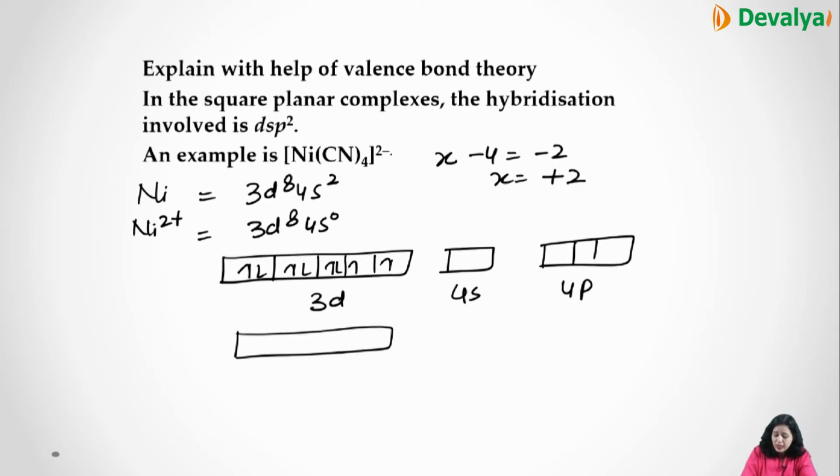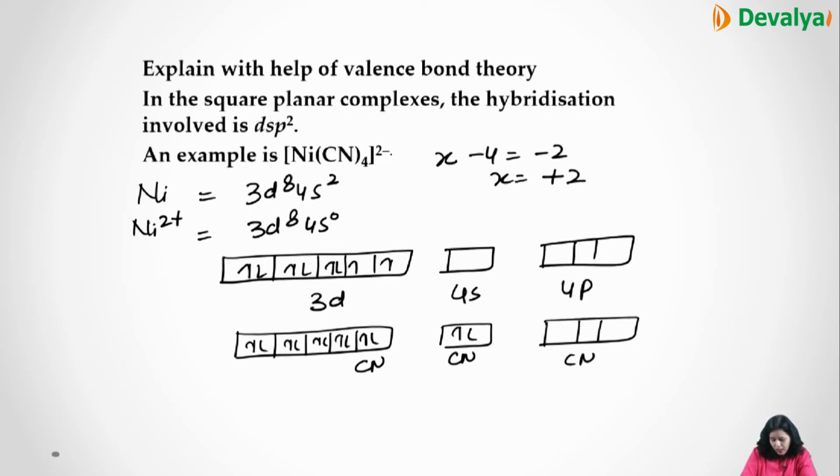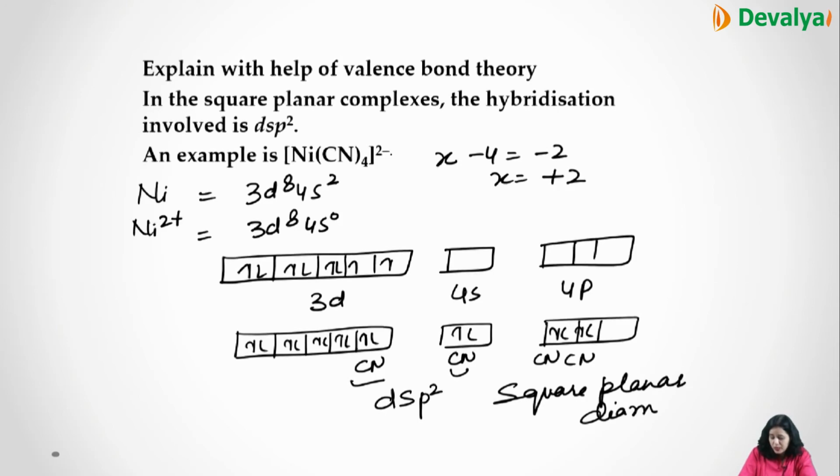Cyanide is again a strong ligand. So when it is a strong ligand, the pairing will occur. Cyanide will give the electrons in 1 d, 1 s and 2 p, so dsp2. So shape will be square planar and the electrons are paired. So this is diamagnetic.